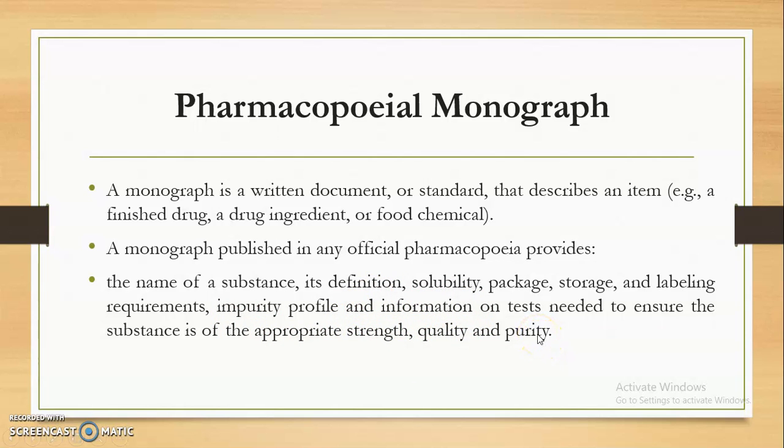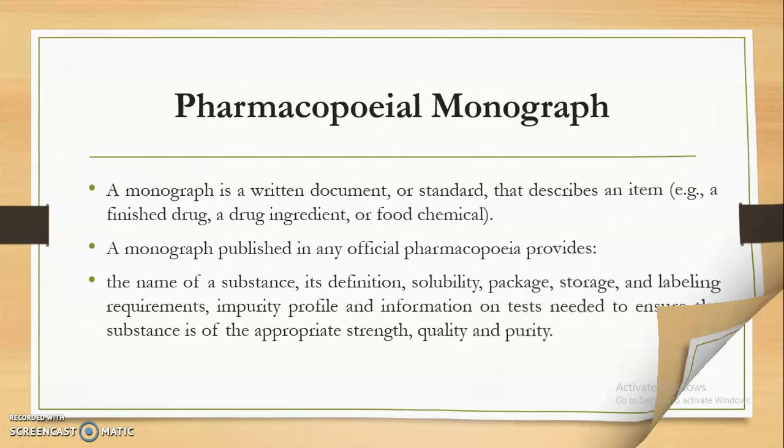All such information is gathered in the monograph of a particular drug. That is known as the pharmacopoeial monograph. During practicals we will also go through the monographs of individual drugs in detail.